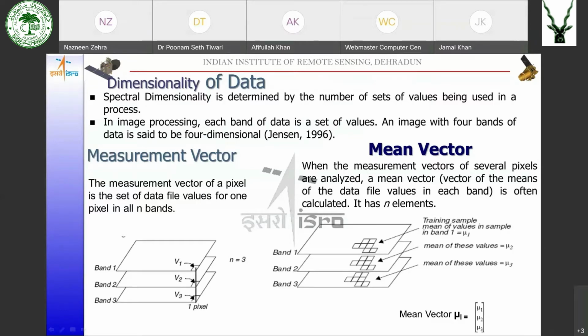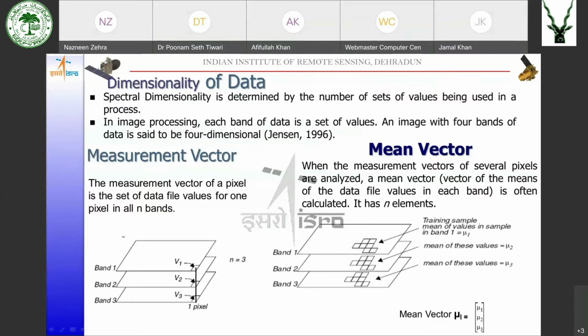Okay. So now for certain applications, we use a group of pixels also. In such cases, we may need certain statistical parameters which define a group of pixels. So we can use mean, standard deviation, variance, any of these parameters.